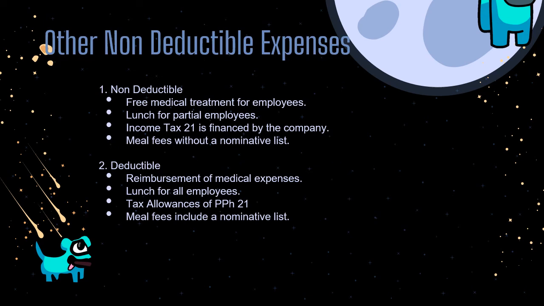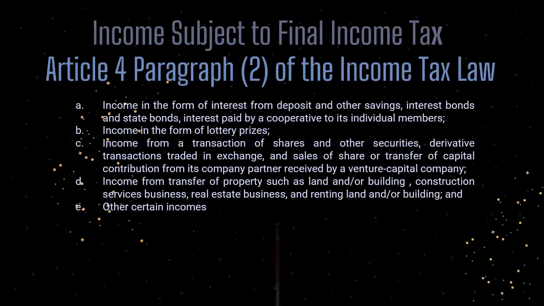Other non-deductible expenses. First, non-deductible, such as free medical treatments for employees, lunch for partial employees, income tax 21 financed by the company, and the meal fees without a nominative list. And next is deductible. First, reimbursement of medical expenses, lunch for all employees, tax allowance of PPh 21, and meal fees including a nominative list.